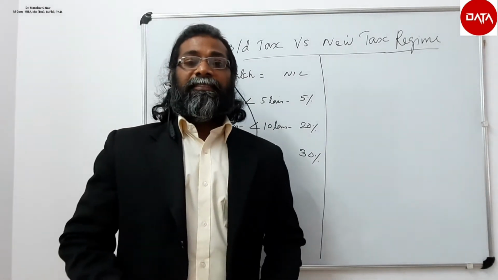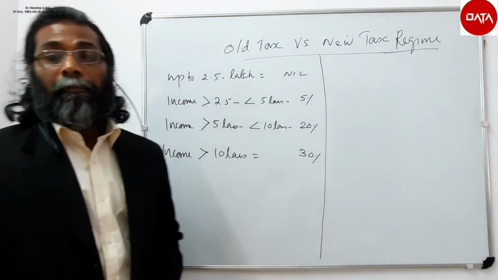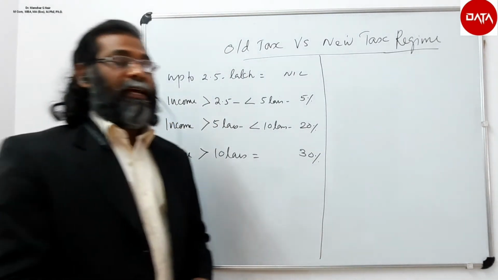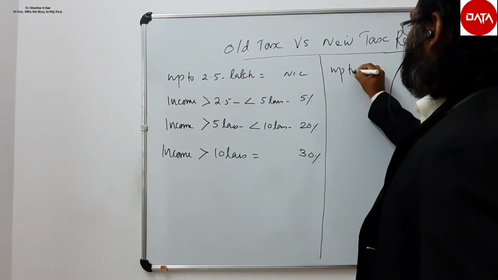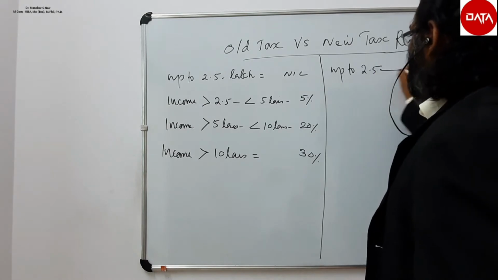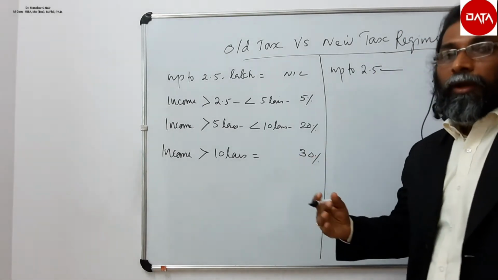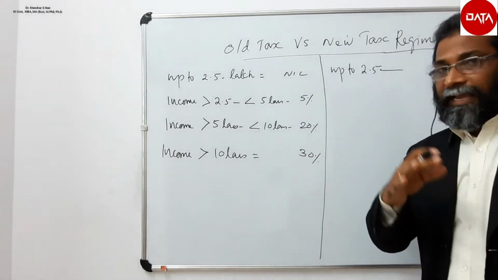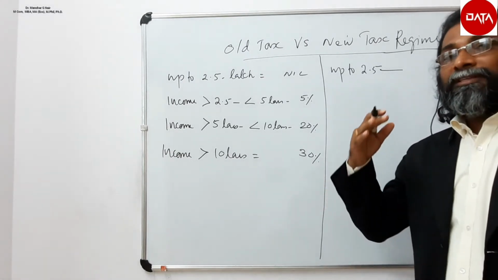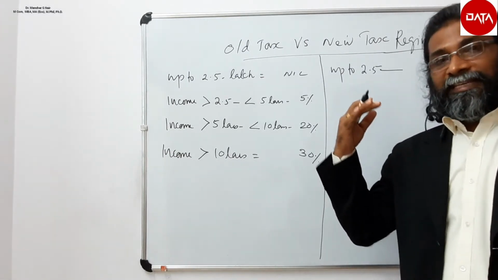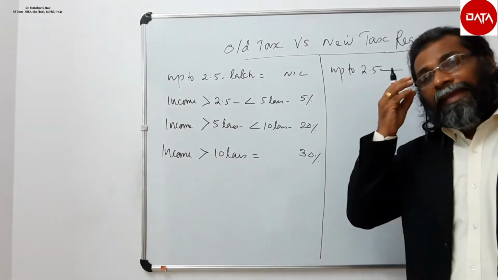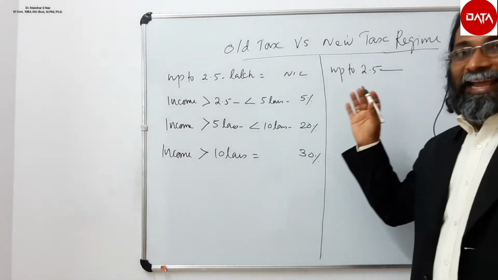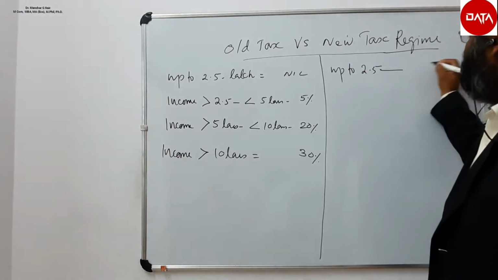But as per Section 115BAC, the new tax rate is nil up to 2.5 lakhs, 3 lakhs or 5 lakhs as the case may be, for citizens aged less than 60, 60 to 80, or above 80 years.